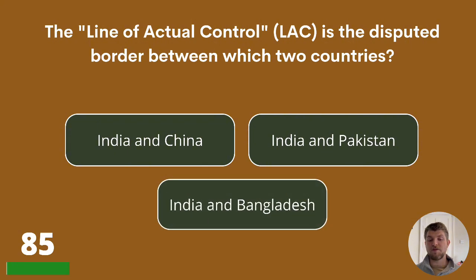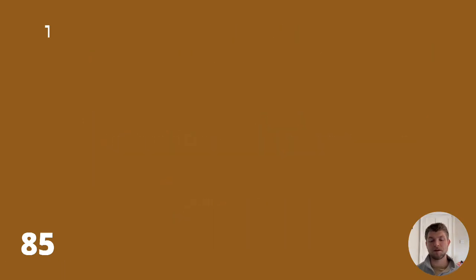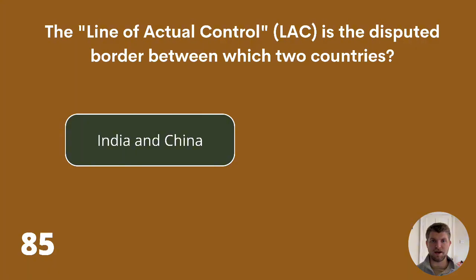85. The line of actual control is the disputed border between which two countries? India and China, India and Pakistan, or India and Bangladesh? The answer is India and China.